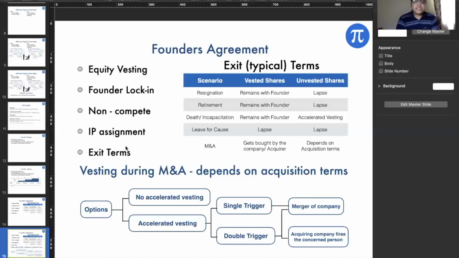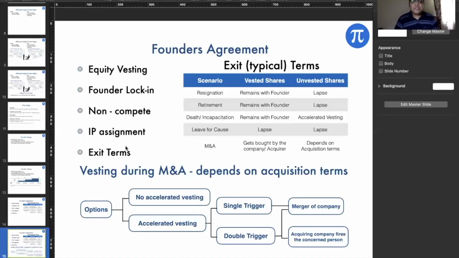So, okay, the IP assignment, I was on the IP assignment. Because of all these early stages, when an IP is created and registered, usually the founders will register the IP in their own name. Ideally, the IP should be registered in the name of the company, because it is the company where everybody is trying to put the money in, and obviously we're trying to back the founders as well. So this IP assignment becomes a very important part, where all the IP has to be transferred from the founders to the company. This also becomes a very important part of the founders agreement. Just keep all these things in mind while creating a founders agreement.